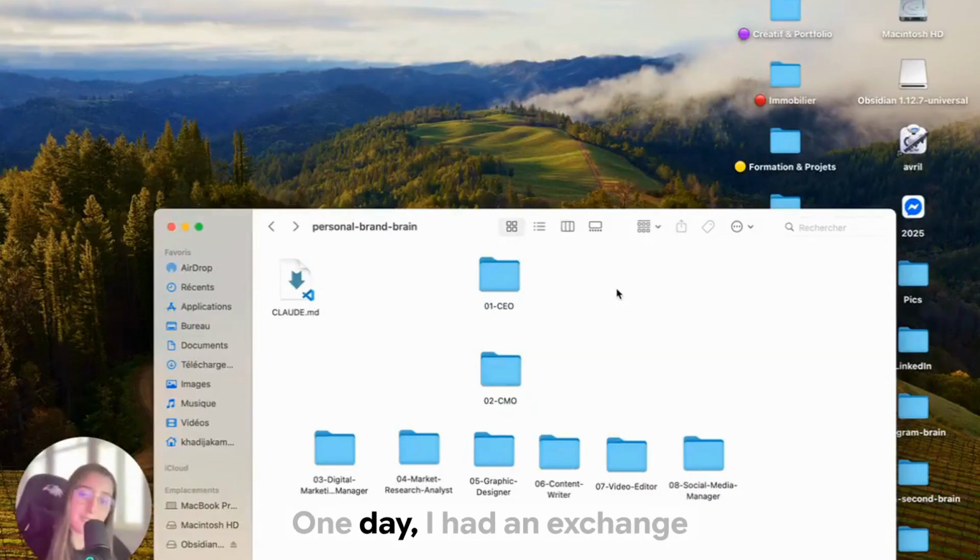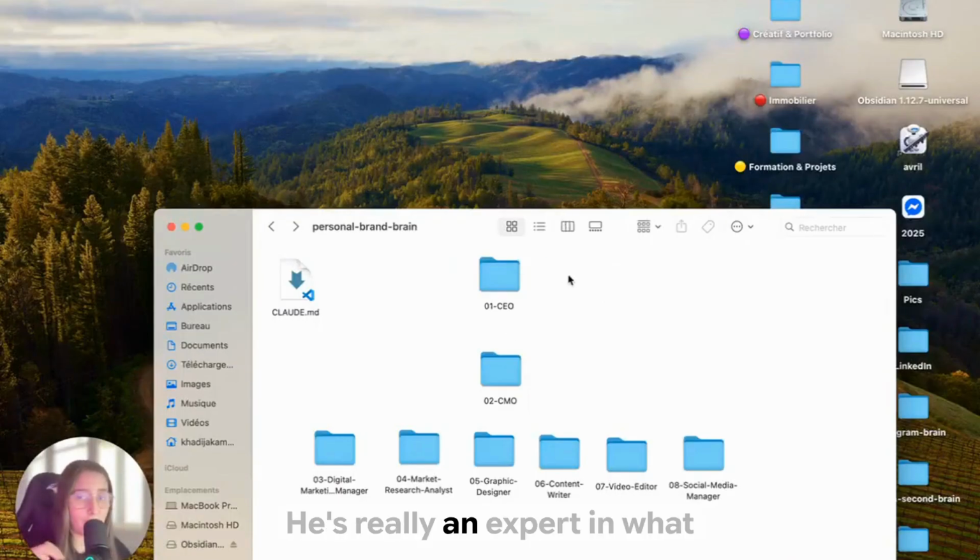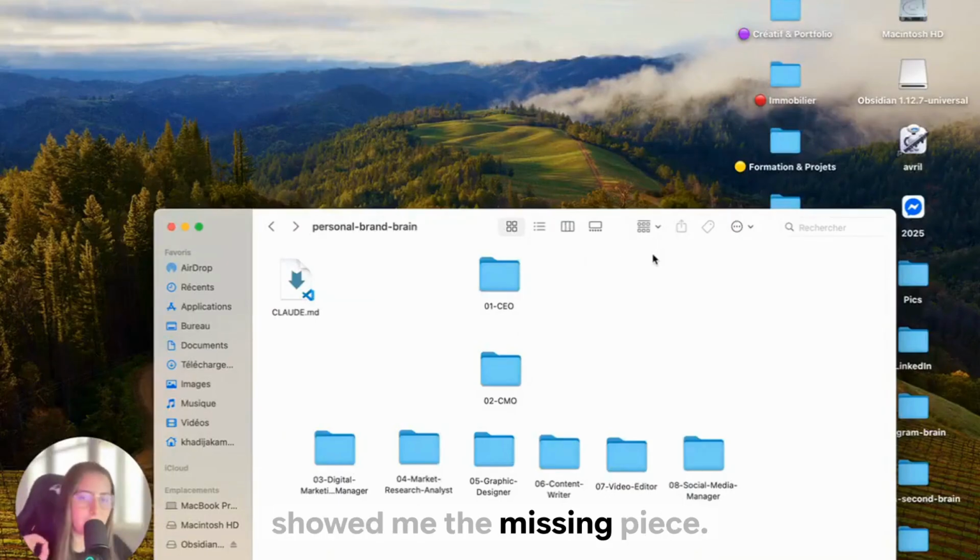One day I had an exchange with a very good friend of mine. His name is Martin, and he's deep in AI workflows. He's really an expert in what he does. And in just one exchange, he showed me the missing piece. It's something that actually was linking all of them together.